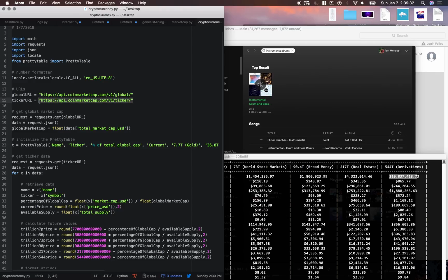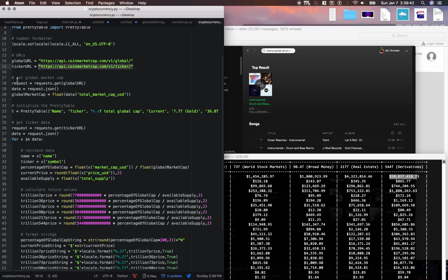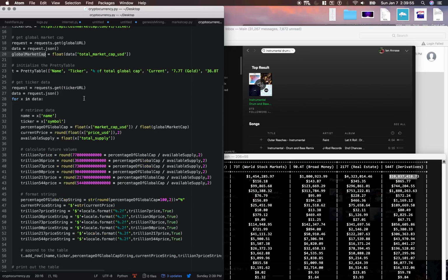I looped through this and got 100 cryptos, values, available supplies, and current price. So here I'm just grabbing the global market cap. I get the global URL and then pass this value into the global market cap variable.